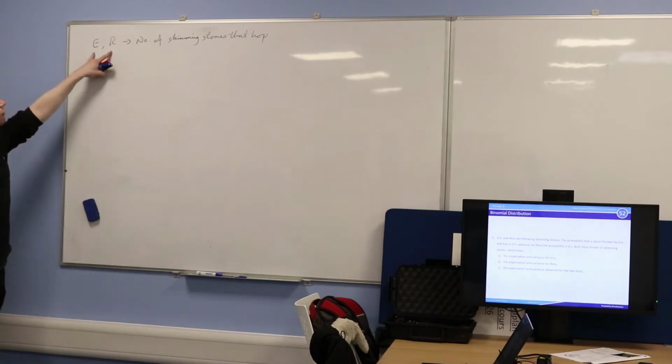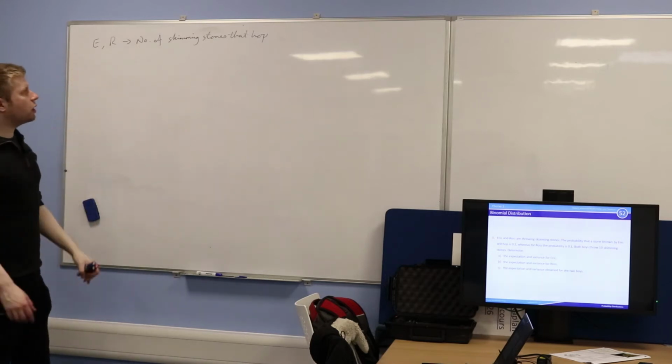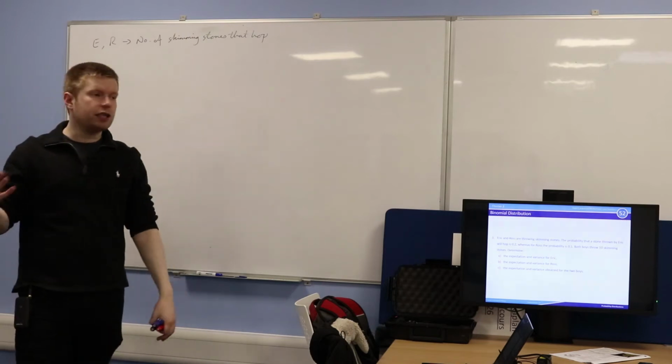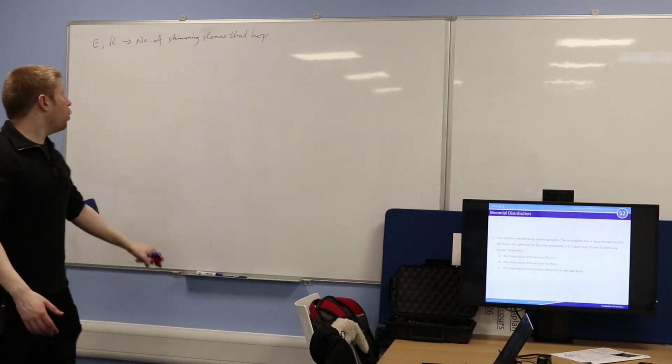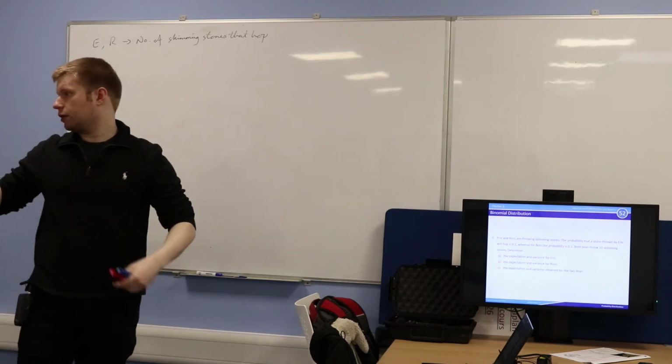By the way, it's totally fine to define them separately if you wanted to. So E is the number of skimming stones that will hop for Eric, and R is the number of skimming stones that will hop for Ross. That is fine as well. But always define your random variable any time you answer a question like this.